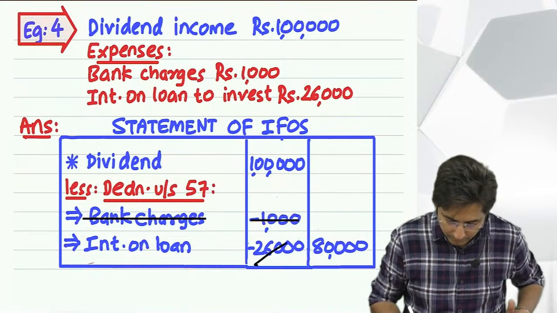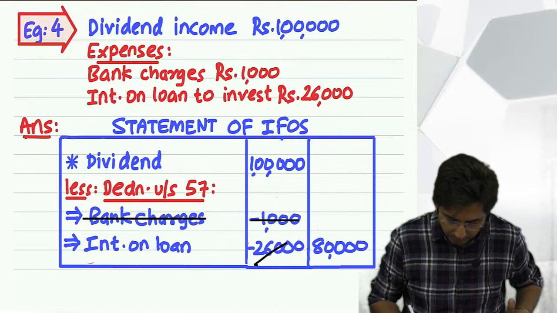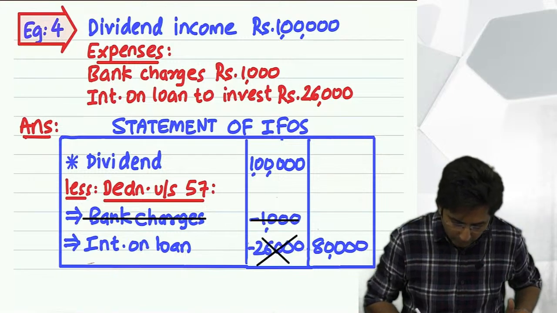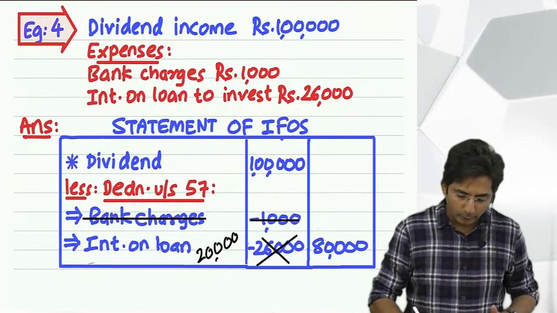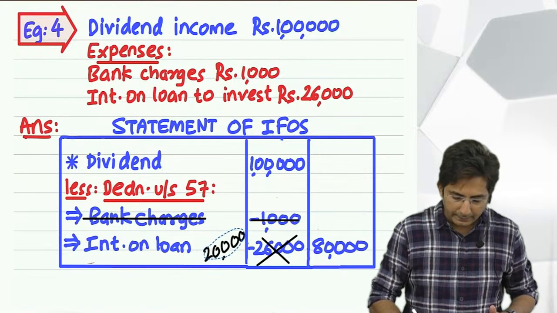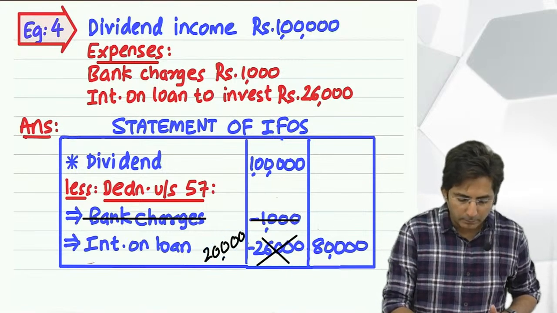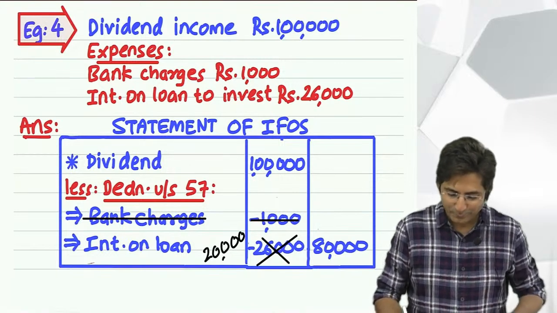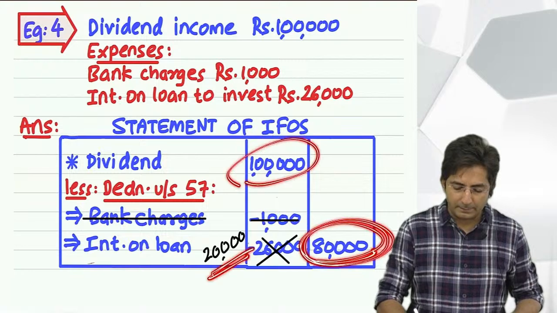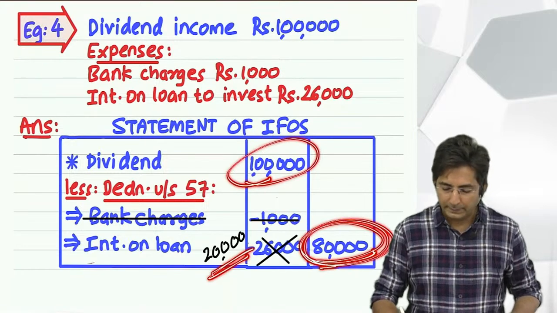Look. This amount I will cancel, and I will restrict it to the limit of 20,000. And if I get a deduction of only 20,000, then in the outer column, what will be the amount? 80,000. Yes, oh, I have already written 80,000. Okay. So outer column, 1 lakh minus 20, it will come to 80,000.